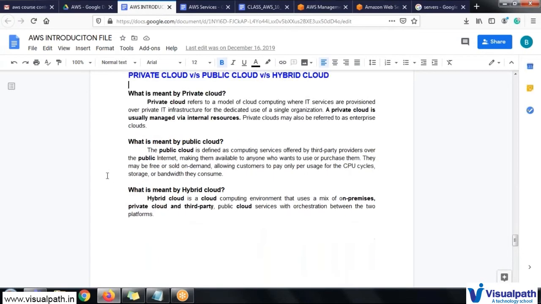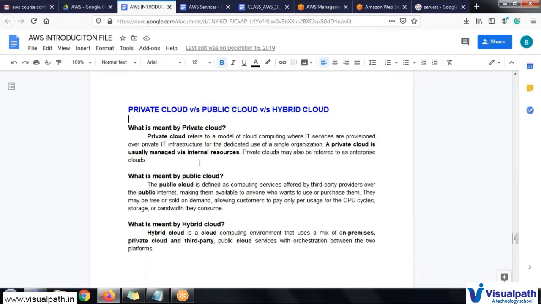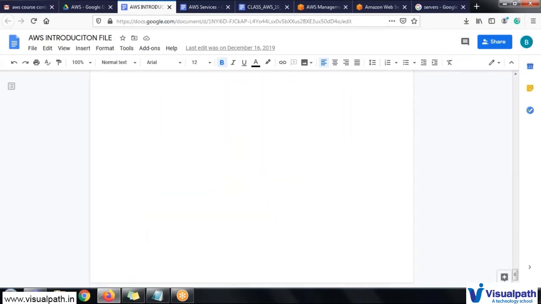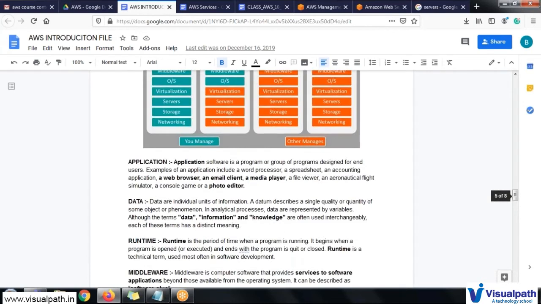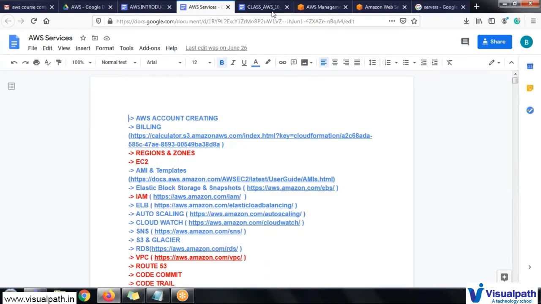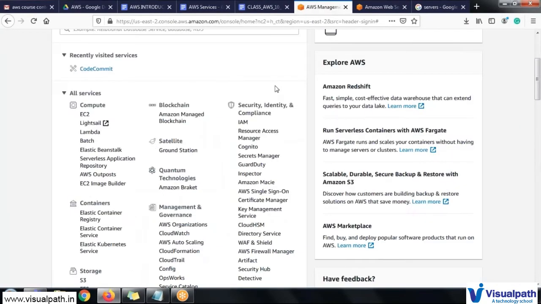Again, we will discuss exactly what all these services are and what the different clouds are, one by one in our future classes. This is a basic introduction about what exactly the cloud is, how the cloud has been divided into multiple services, and how the services are provided to the market using different kinds of cloud computing services. We will discuss AWS, which we are going to cover for the next 30 days of classes.